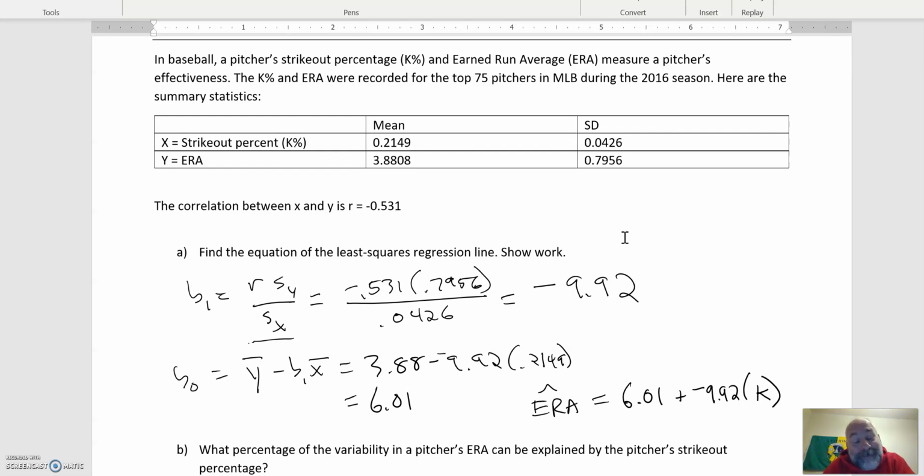Sorry, distracted. So standard deviation of y. I'm checking it now. I did this like a week and a half ago. Yeah, standard deviation of y divided by standard deviation of x.